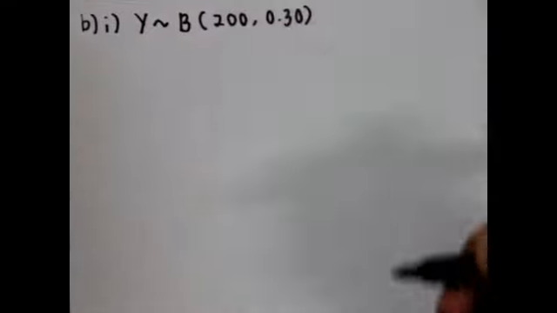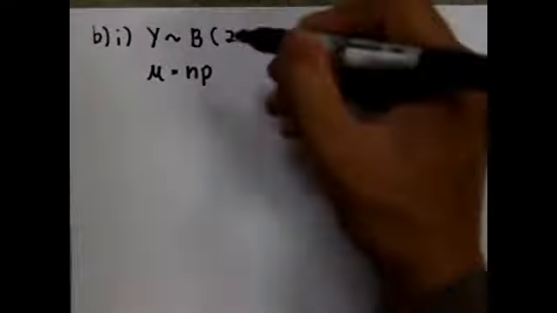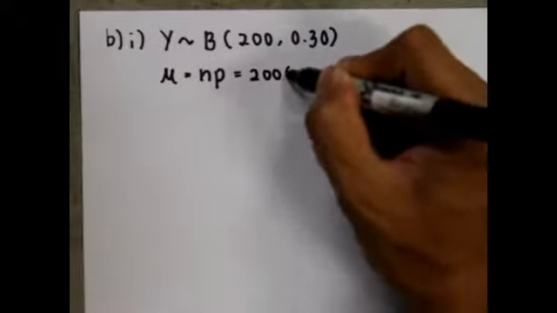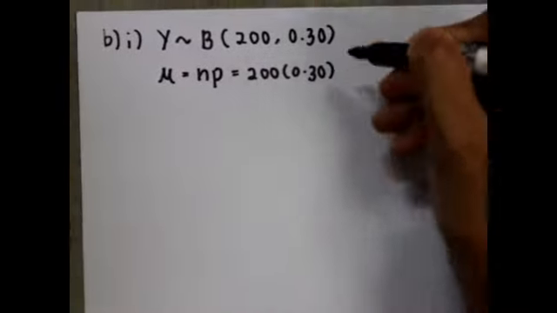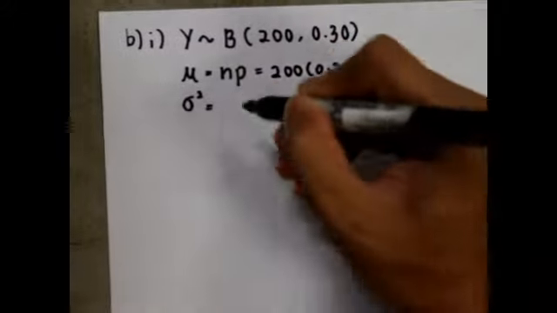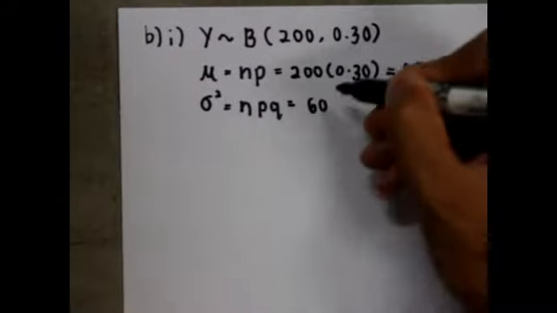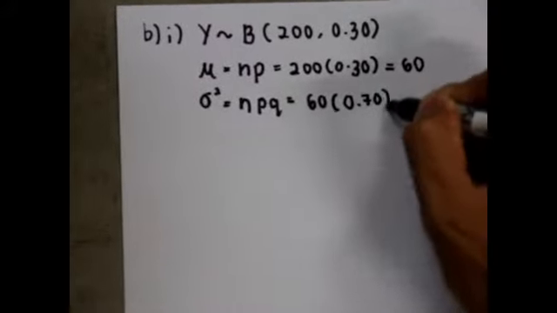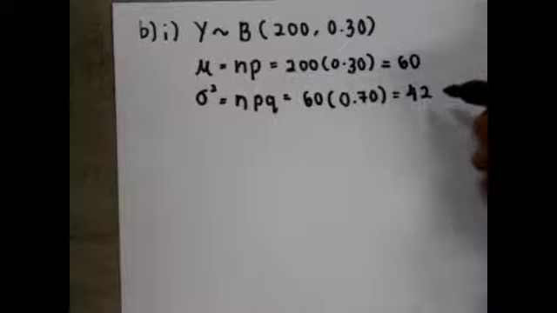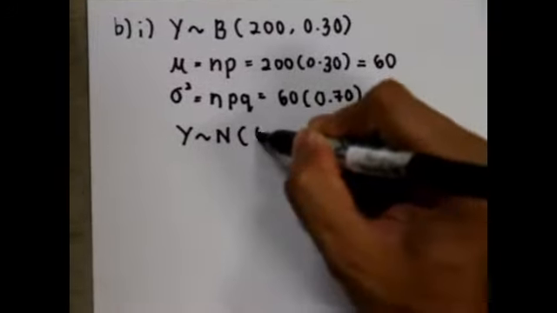Since our N has exceeded what the table has, we have to use variance and mean. For our mean, we use the formula NP, where we take 200 times 0.3 and we get 60. To find our variance, we take NPQ, which is our mean times 0.7. We will get the answer 42.